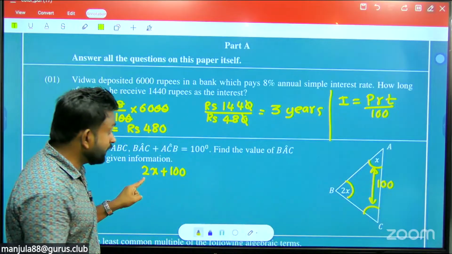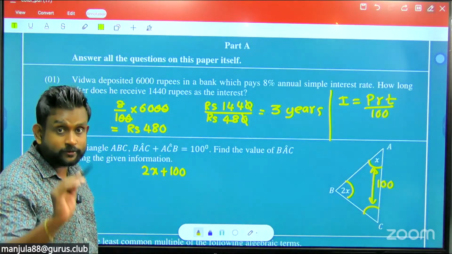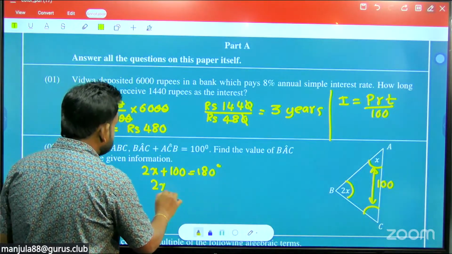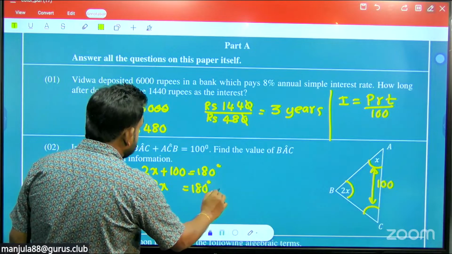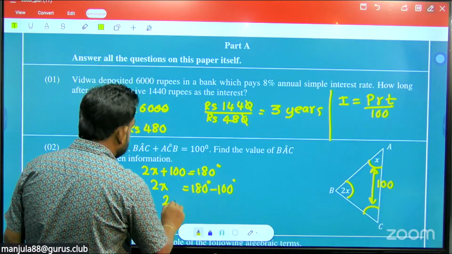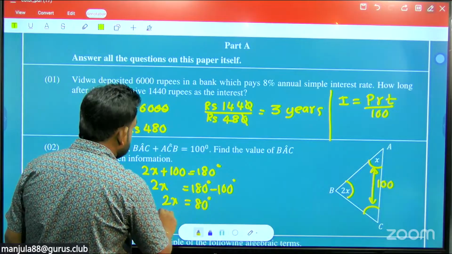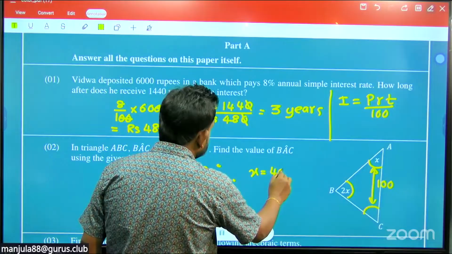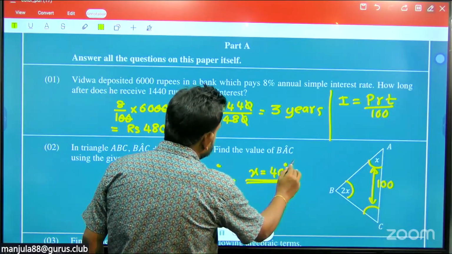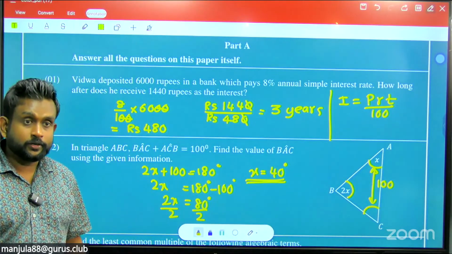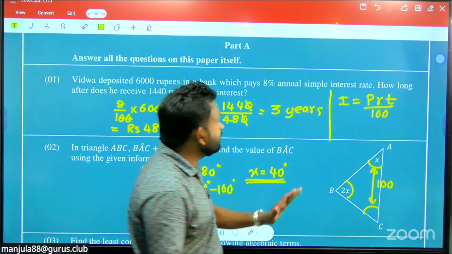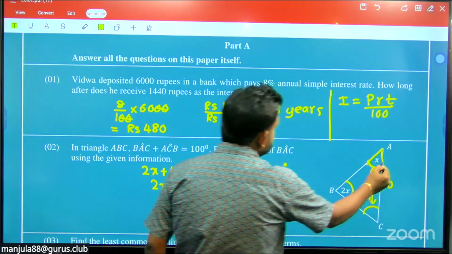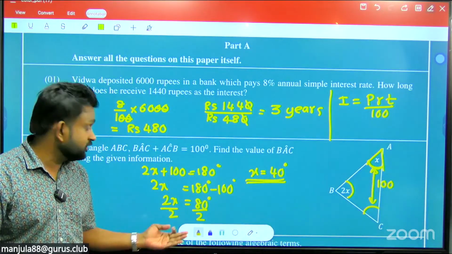So 2x plus the other one, the sum of 100, equals 180. Now 2x equals 180 minus 100, so 2x equals 80 degrees. Divide both sides by 2, then x equals 40 degrees. Understood? What they are asking is this angle, which is x, so directly that is 40 degrees.